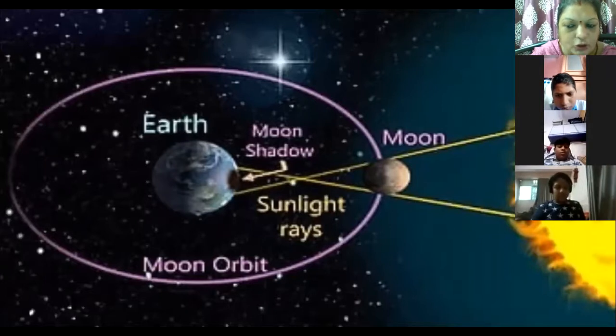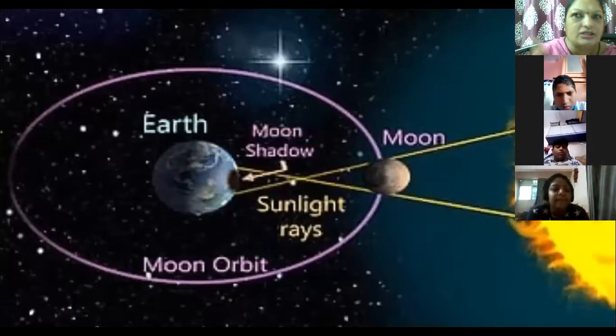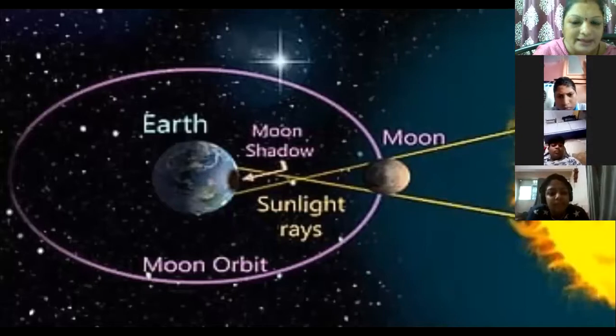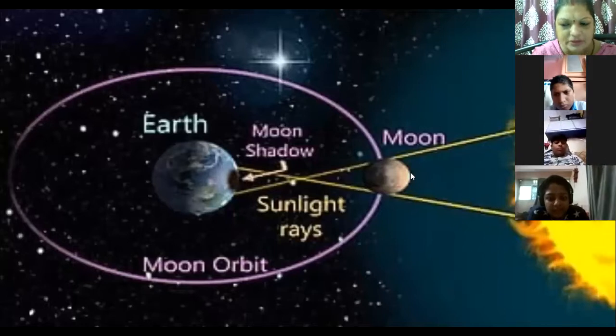Boys, I told you the two positions of the moon, apogee position and perigee position. When the moon is closest to the earth, perigee position. When the moon is away from the earth, apogee position.